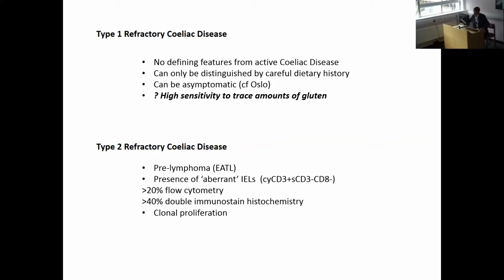And we and others have identified many patients who have clonal proliferation of T-cell receptor positive T-cells in normal active celiacs as a transient phenomenon, which then resolves over time with resolution of the histological changes. So clonal proliferation by itself is not an indicator of type 2 refractory celiac disease.